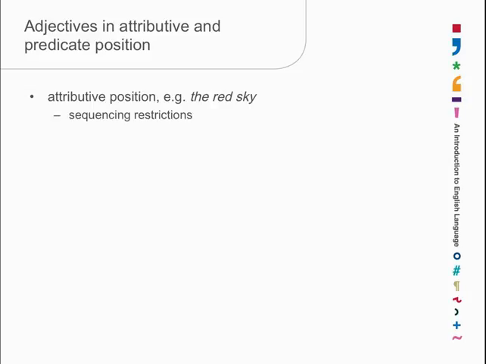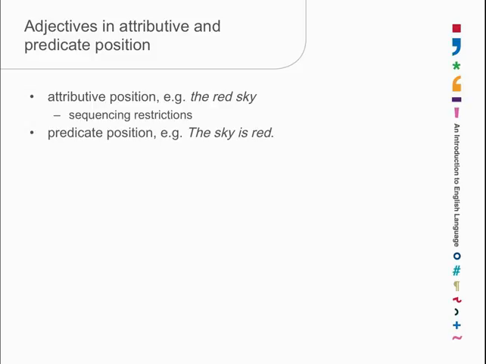There's another sequencing restriction which we saw with the long in the arm case. Let's suppose that we have a shirt with long arms. So we can say it's a long shirt, but we can't say it's a long in the arms shirt. However sensible that may be from a semantic point of view, it doesn't work. We can't say a long in the arm shirt. Adjective phrases in attributive position are cut off at the head. There's nothing on the right hand side.